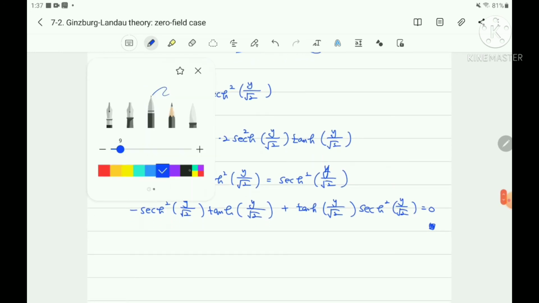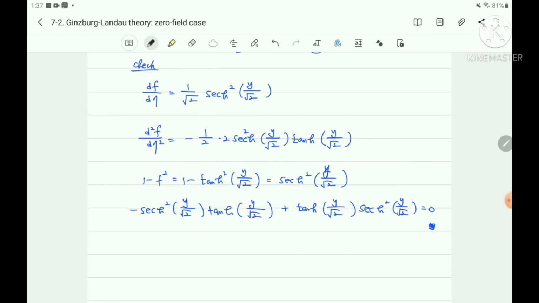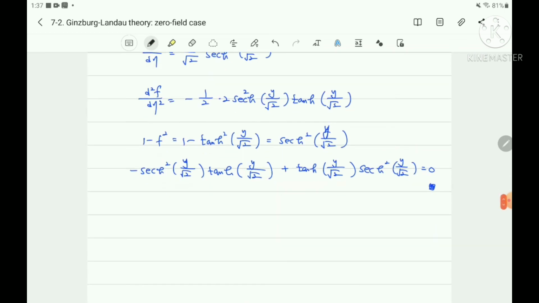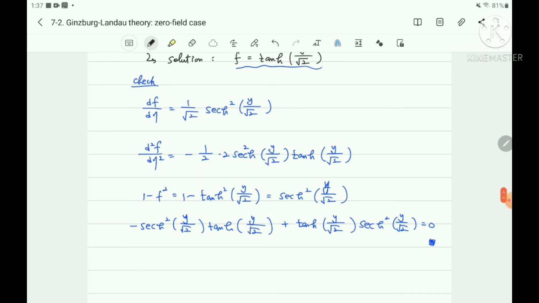Therefore, the solution of the first Ginzburg-Landau equation is phi equals phi infinity times tanh of x over square root 2 chi, and here phi infinity is a over b to the half.